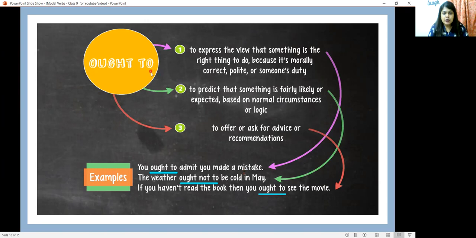Ought to can also be used to predict that something is fairly likely or expected based on normal circumstances or logic. The weather ought not to be cold in May. And ought to can also be used to offer or ask for advice or recommendations. If you have not read the book, then you ought to see the movie.